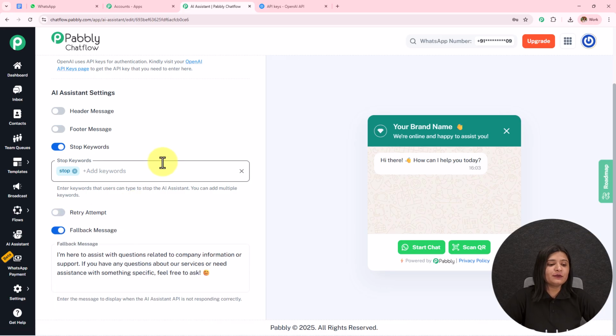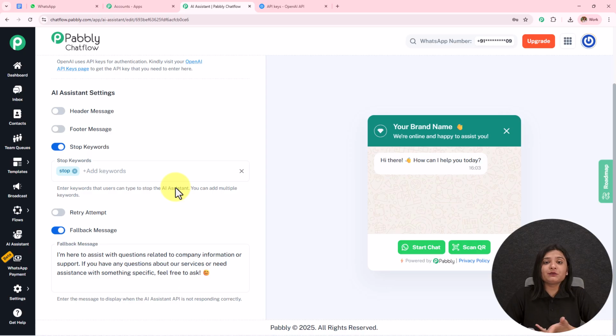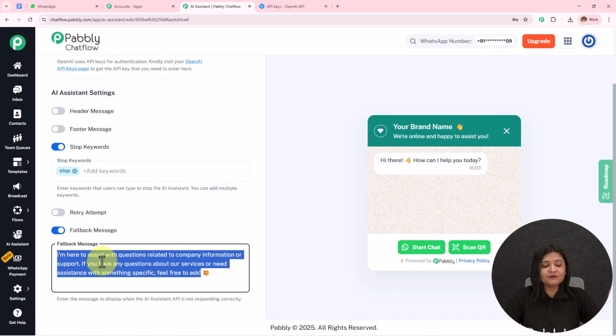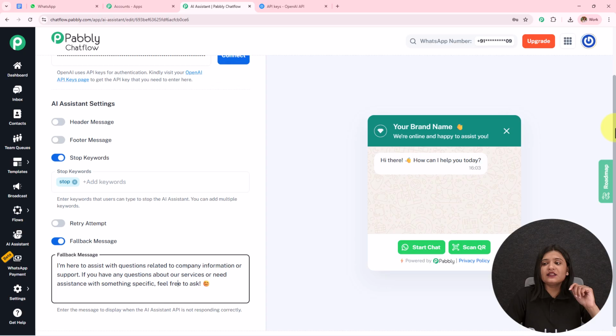Then we have this fallback message. So here, if the API is not responding, my AI agent will not be able to resolve the query accurately, and then this fallback message will be sent. I've entered the message as: I am here to assist with questions related to company information or support. If you have any question about a service or need assistance with something specific, feel free to ask. What you can also do, you can add the contact information, your company details, your address details, and if the query is not resolved, the customer can directly contact you through this fallback message. We are done with this first step.